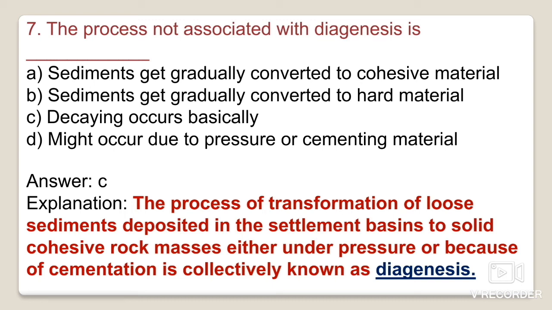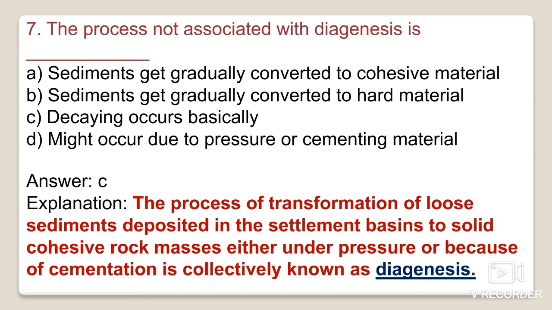But during the consolidation stage, many physical as well as chemical changes take place within the sediments, and such changes are called diagenetic changes. This process is described as diagenesis.